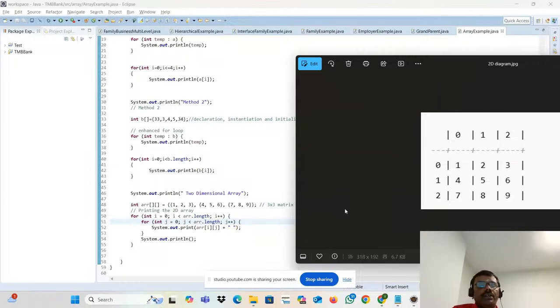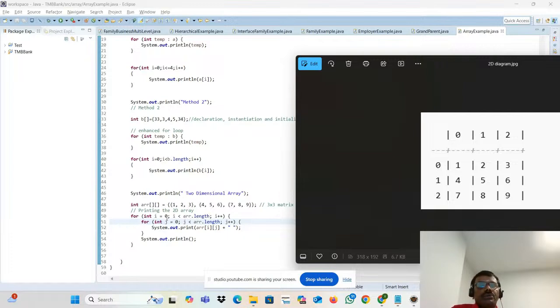ARR dot length. What is the ARR? It's an array variable. Can I put my name, Dinesh? Yeah, I can put Dinesh also. It's just a variable, right? Okay, boss. What is the ARR dot length actually? How many elements are present in this one? What is the size of this array? It's a 3. So it's a 3.